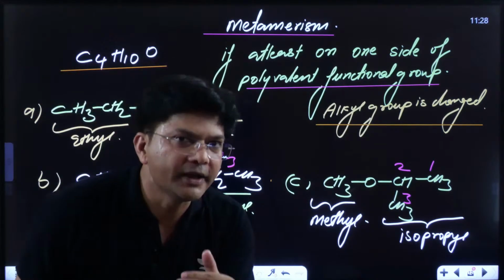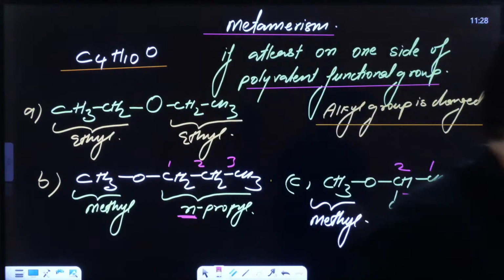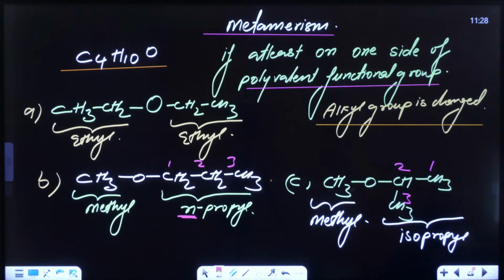Kids, are you able to find it out? Are you able to understand or not? All 3 are being metamers. So with molecular formula C4H10O, we got 3 types of metamers. What are they? Diethyl ether, methyl propyl ether, methyl isopropyl ether. Are you able to understand, kids?